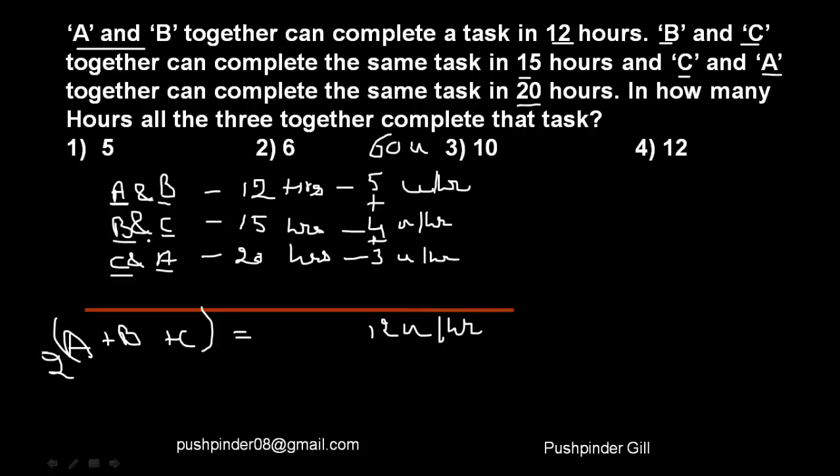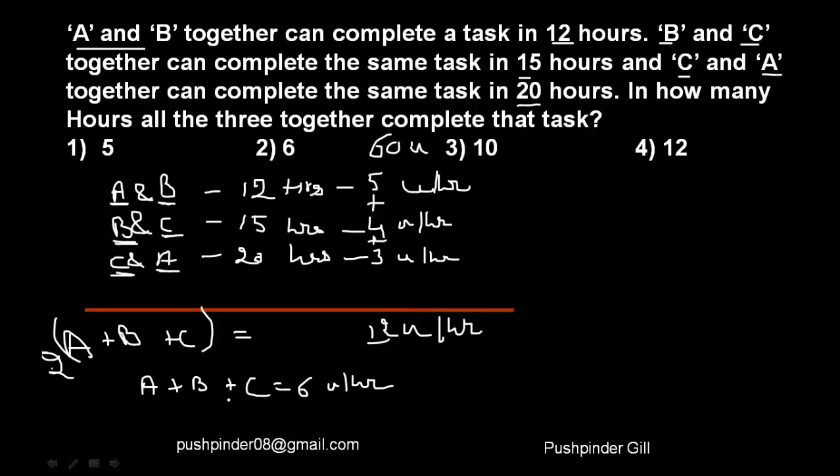If you see, A's capacity has been added twice, B's capacity has been added twice, and C's capacity has been added twice. That means the number of units that A, B and C are going to finish every hour is nothing but half of this, which is 6 units every hour.